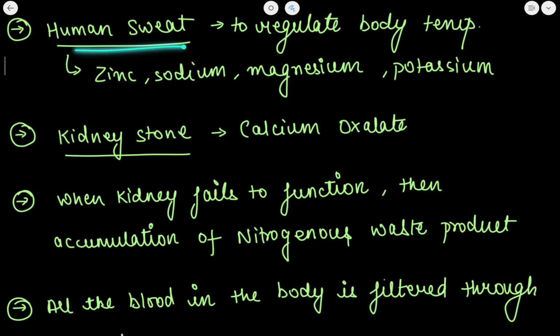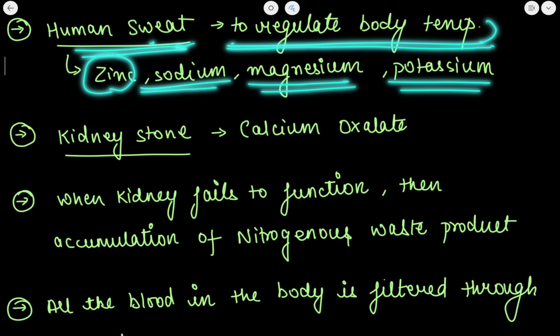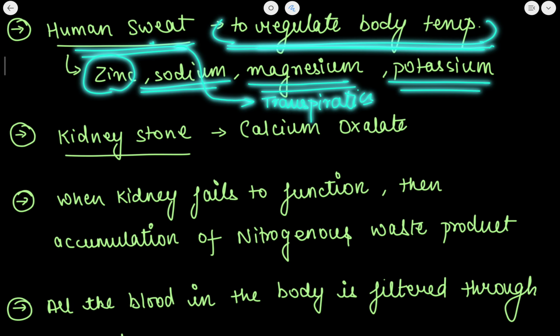Now human sweat, what does the human sweat contain? The human sweat contains zinc, sodium, magnesium and potassium. Also, why does the human sweat? It is to regulate the body temperature, and it is a type of transpiration. This you also need to remember.